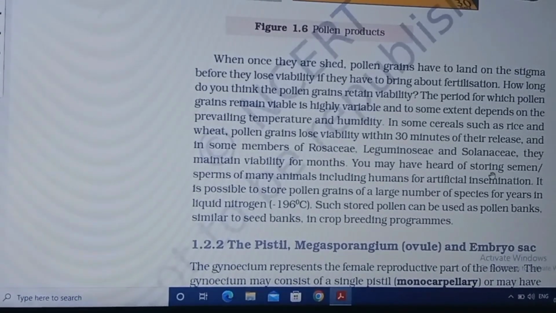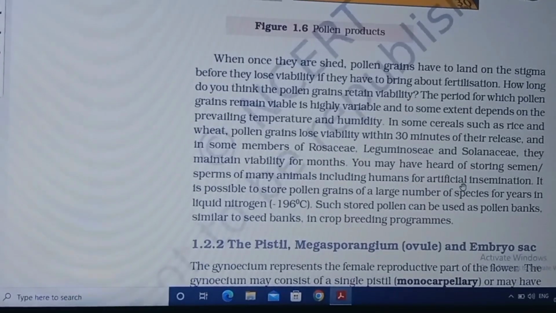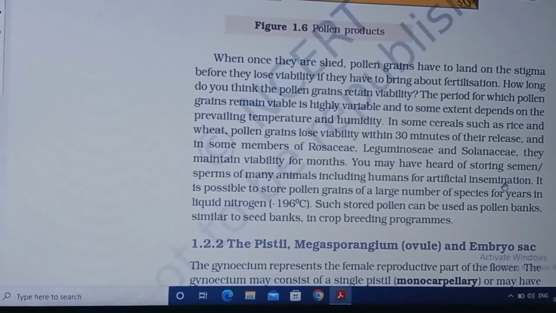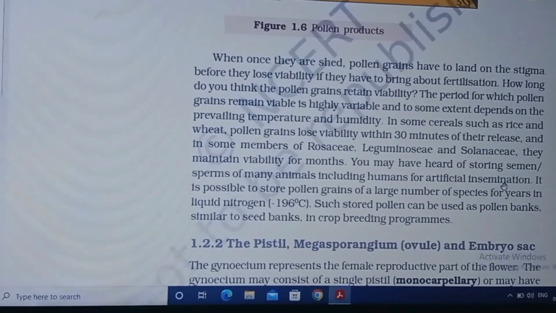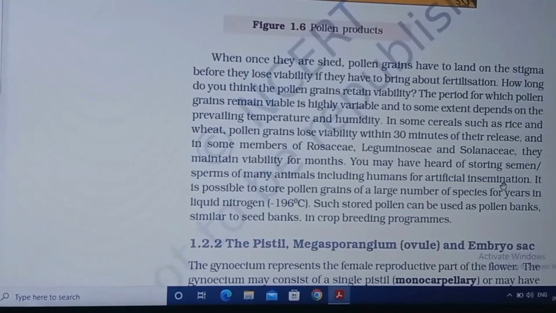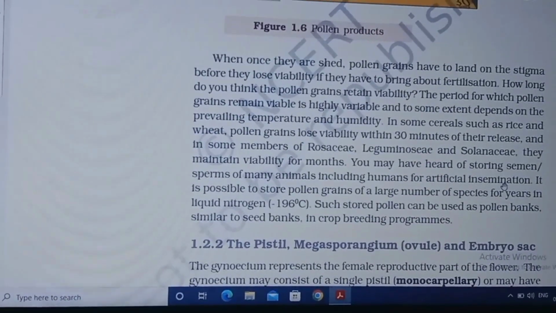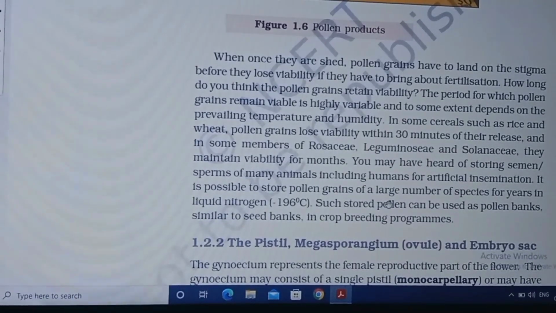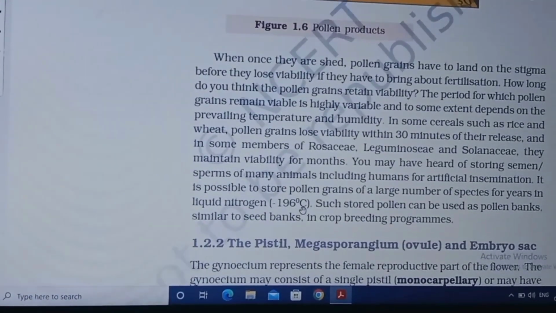You may have heard of storing semen of many animals, including humans, for artificial insemination. You can learn this in the next chapter, human reproduction, about artificial insemination. It is possible to store pollen grains of a large number of species for years in liquid nitrogen, that is minus 196 degrees centigrade.